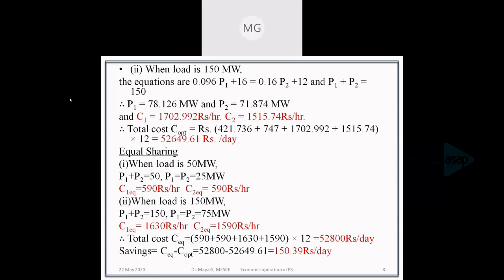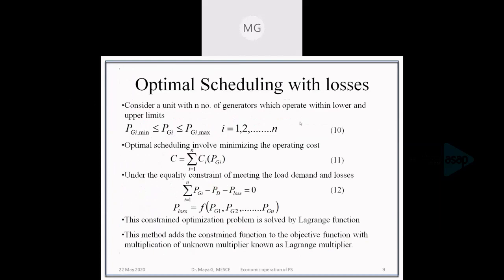So there is a problem when we neglect the losses in the system. Whenever we include any loss, the loss has to be met by the generation. Losses along with the demand have to be met by the generation. So when we deal with optimal scheduling with losses, the constraint is different. That is, the generation should meet both demand and loss.